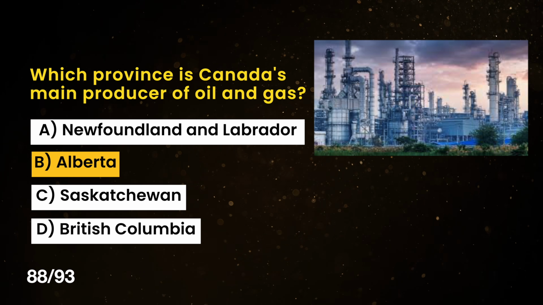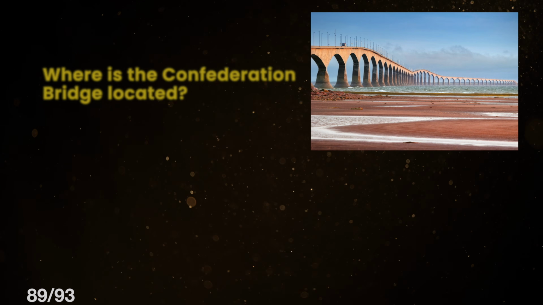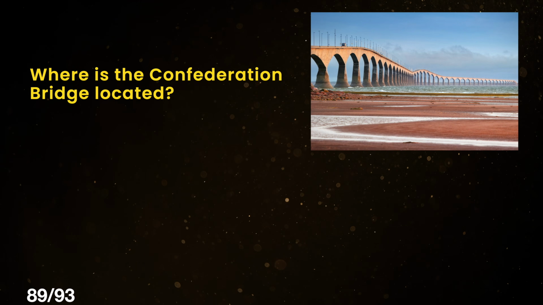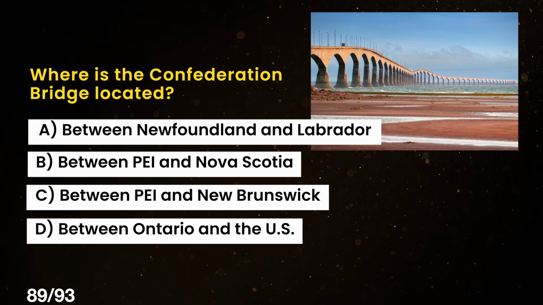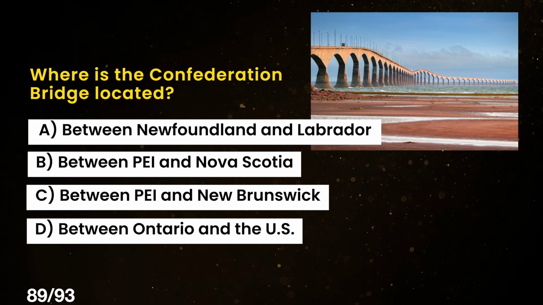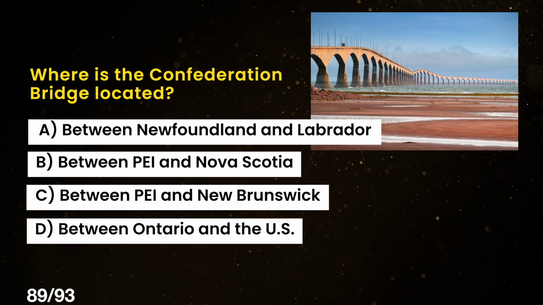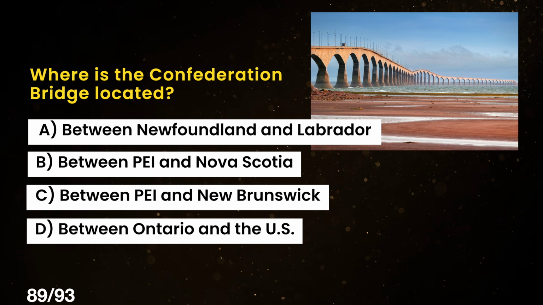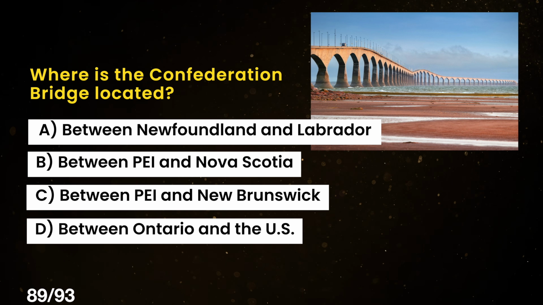The correct answer is B. Alberta. Where is the Confederation Bridge located? A. Between Newfoundland and Labrador. B. Between Prince Edward Island and Nova Scotia. C. Between Prince Edward Island and New Brunswick. D. Between Ontario and the US.